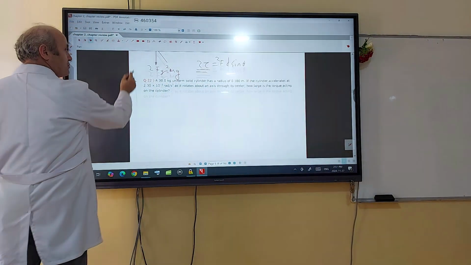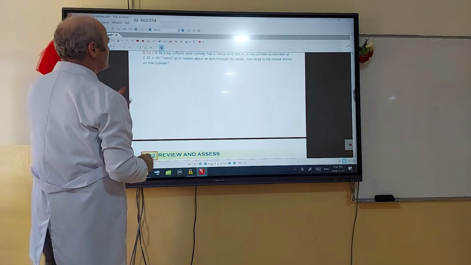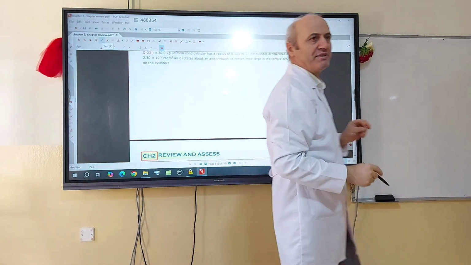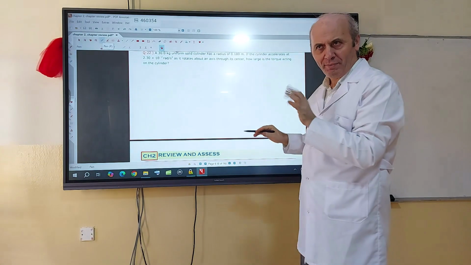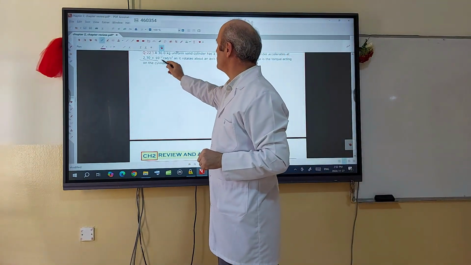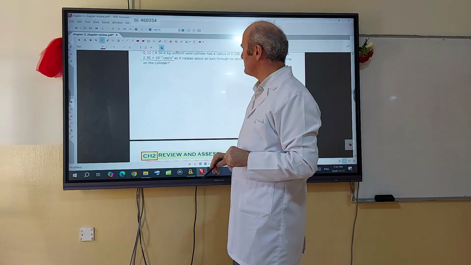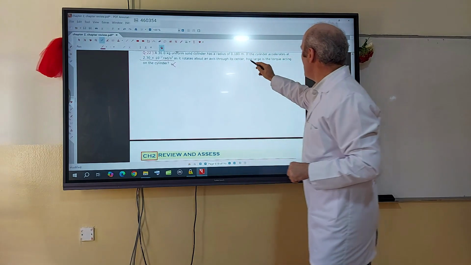Question number 22. A 30 kilogram uniform solid cylinder has a radius of 0.18 meters. The cylinder accelerates at 2.3 times 10 to the power negative 2 radians per second squared as it rotates. And this is alpha. How large is the torque?